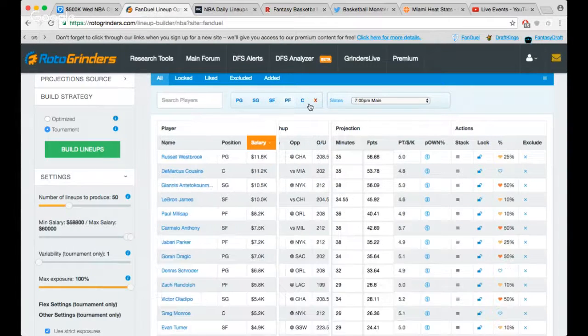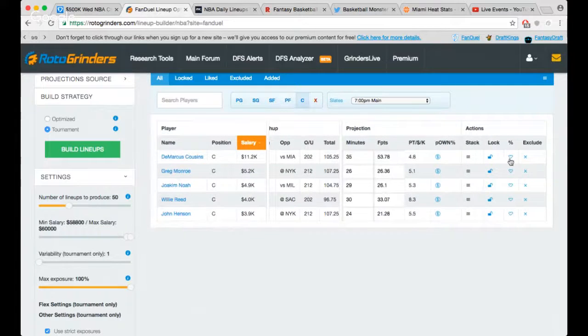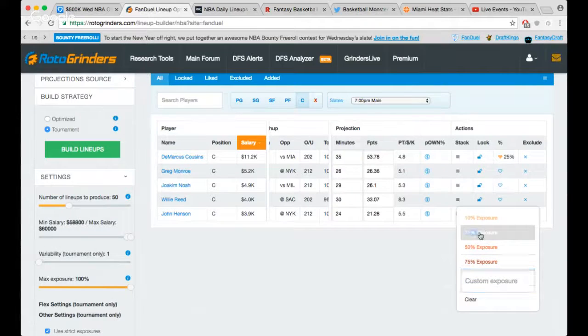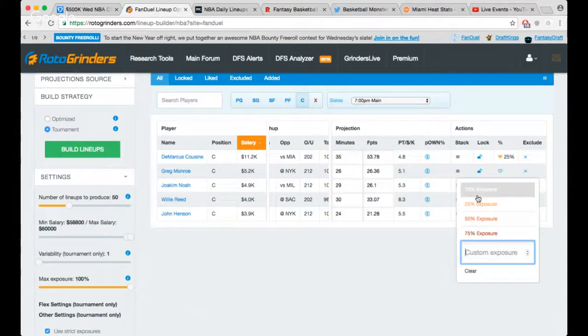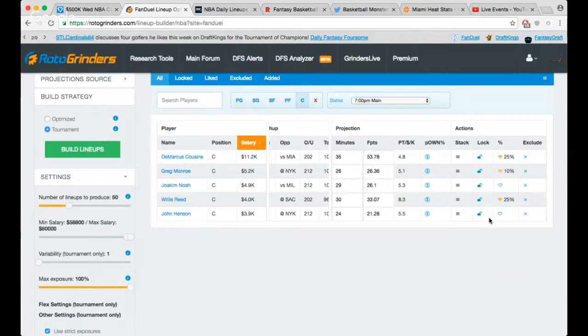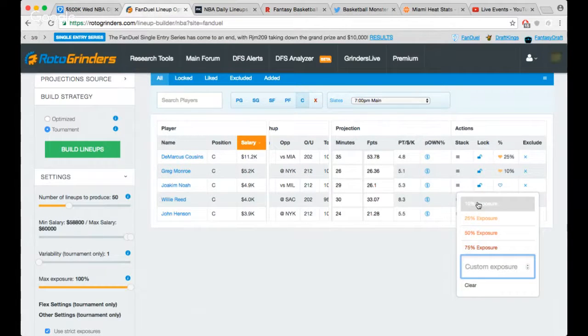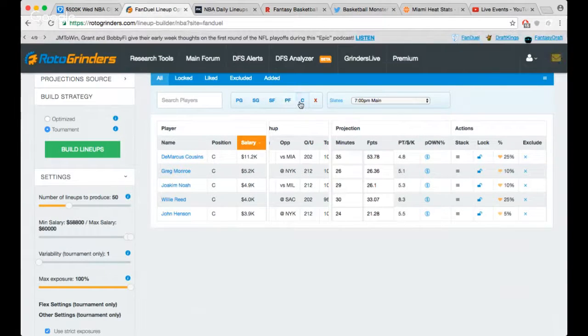So, DeMarcus Cousins, I want to have 25% of him. Want to have 25% here. Willie Reed, could even make it 50, 10% there. Henson, I'm not really too high on. You could make it custom too, so we'll put 5. Joakim Noah, just, I guess, man. Porzingis out, we'll put 10. So let's just see what it comes up with.